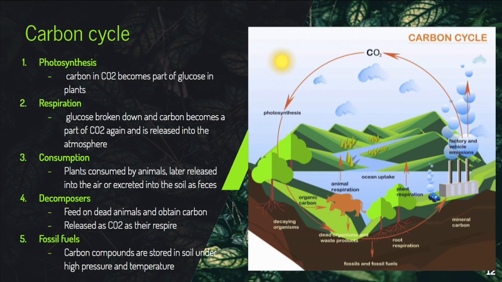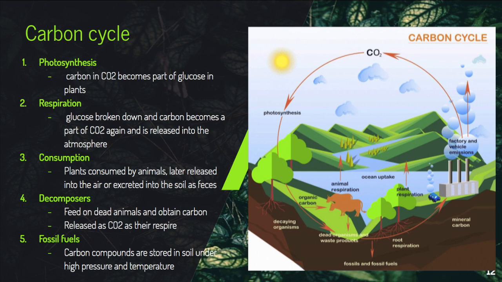Next is the carbon cycle. There are 5 main stages, them being photosynthesis, respiration, consumption, decomposition, and fossil fuels. During photosynthesis, carbon in carbon dioxide becomes part of glucose in plants. However, in respiration, glucose is broken down and carbon becomes a part of carbon dioxide again. It is later released into the atmosphere.